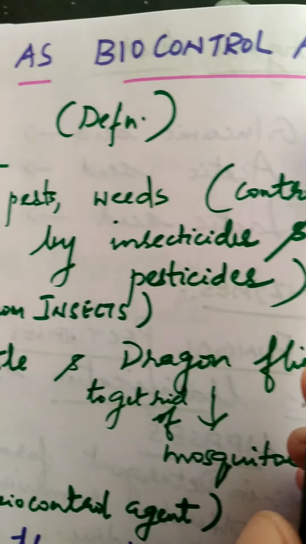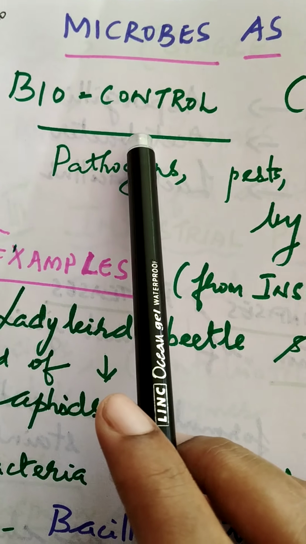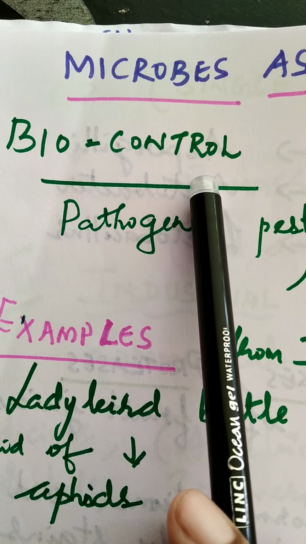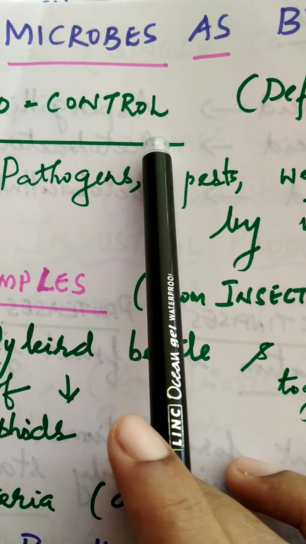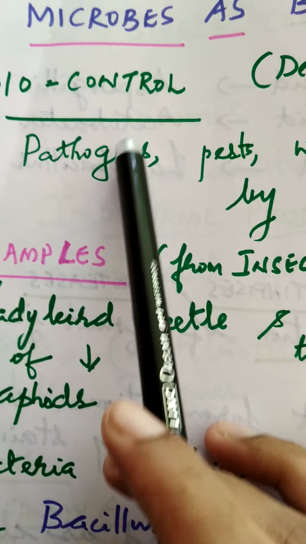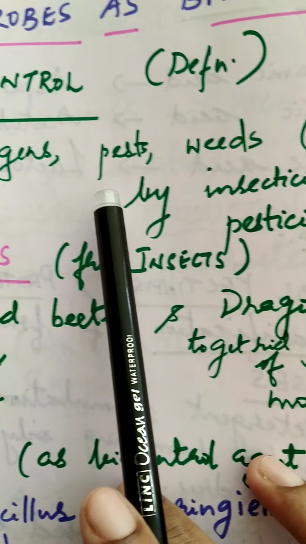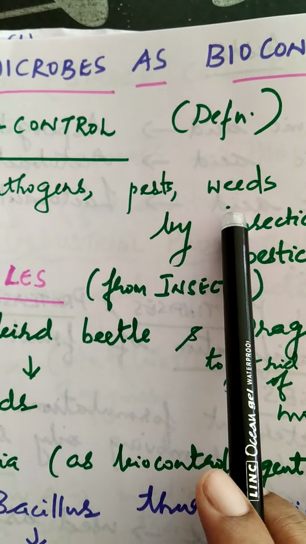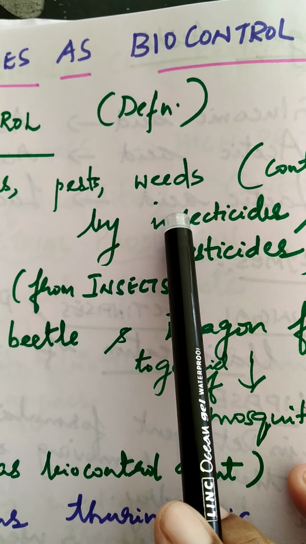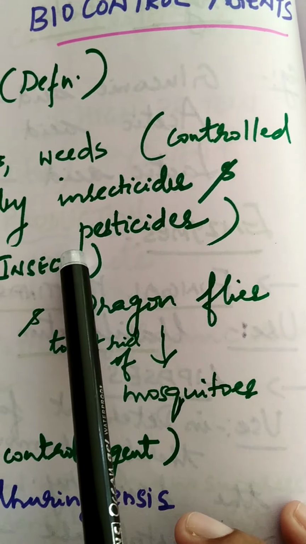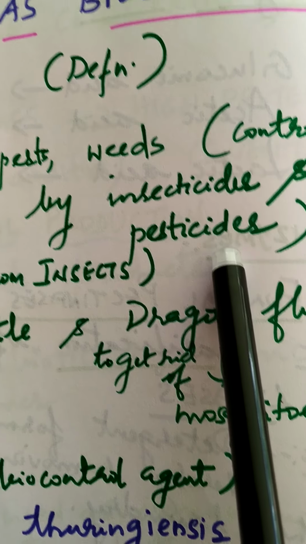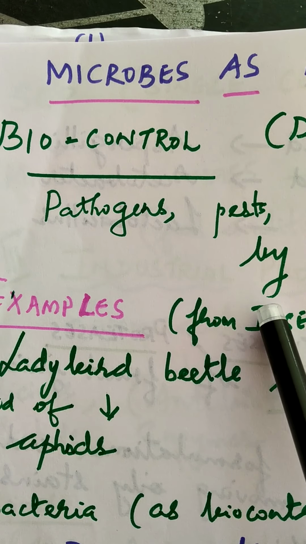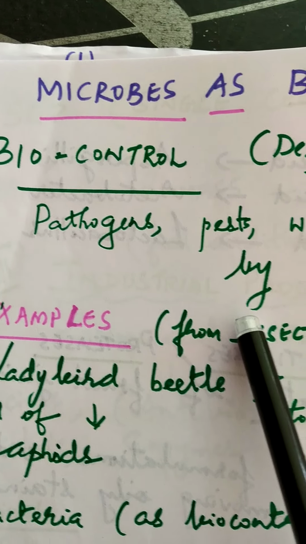Microbes as biocontrol agents. So, what is the definition of biocontrol? Biocontrol refers to the controlling of plant diseases and pests using certain biological methods. We know that pathogens, pests and weeds are the natural enemies of our agriculture, and these can be controlled by the use of chemical pesticides and insecticides. But these chemical pesticides and insecticides are harmful and toxic to animals as well as human beings, and they also cause pollution to the environment.